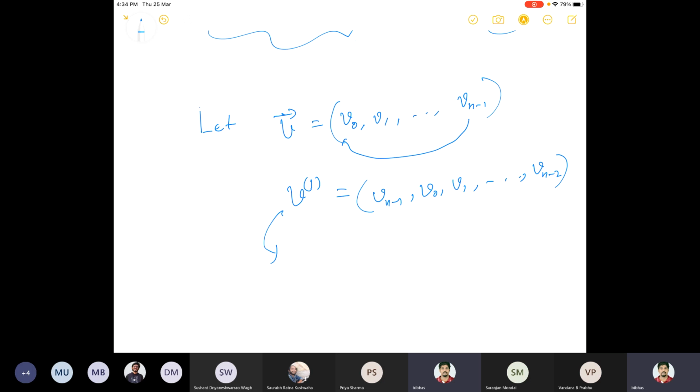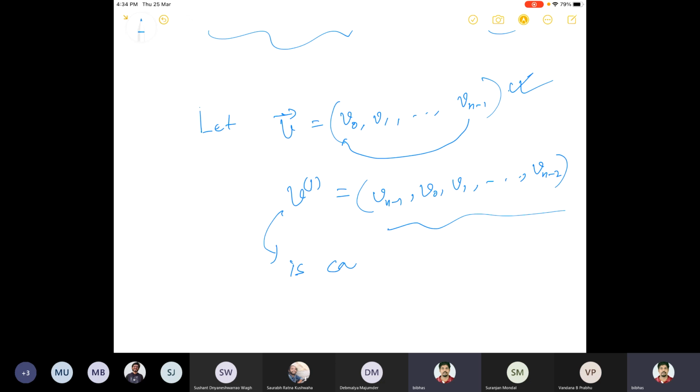Okay. And this can be also treated by, can anybody tell me what matrix should I multiply? If you treat this as a column vector, what matrix should I multiply with this one? Or maybe row vector, whatever it is. So if I multiply a matrix from the right hand side here, if we treat it as a row vector, then I will get this. What is the shift operator? So it will shift only one particular entry.